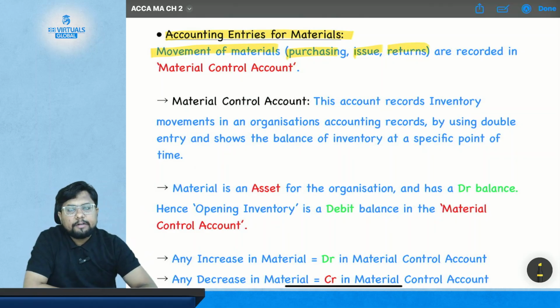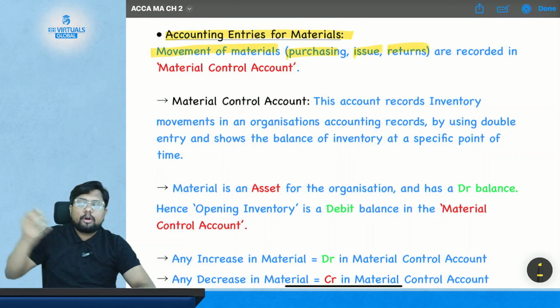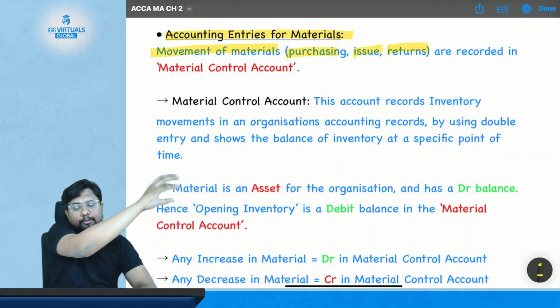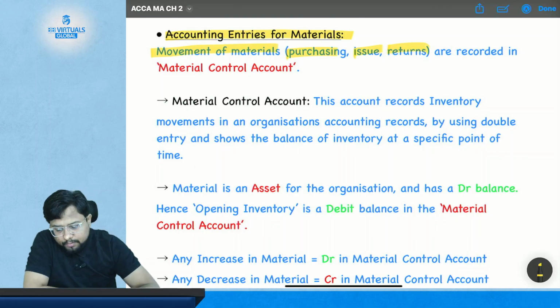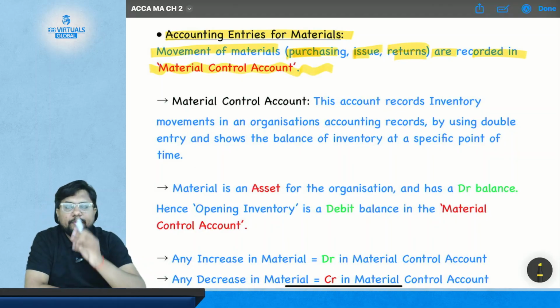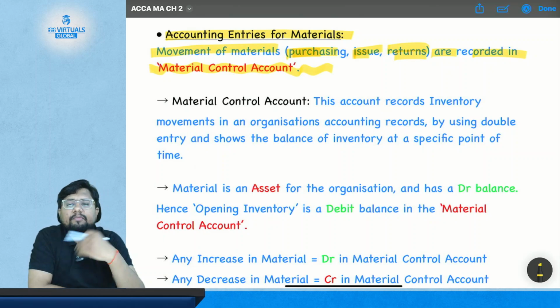And return, which means either you are returning the material to your supplier, or the production unit is returning the goods to you. So purchasing, issue and return are recorded in the material control account. Whether it is issue, purchase, return or supply, everything will be recorded in the material control account.